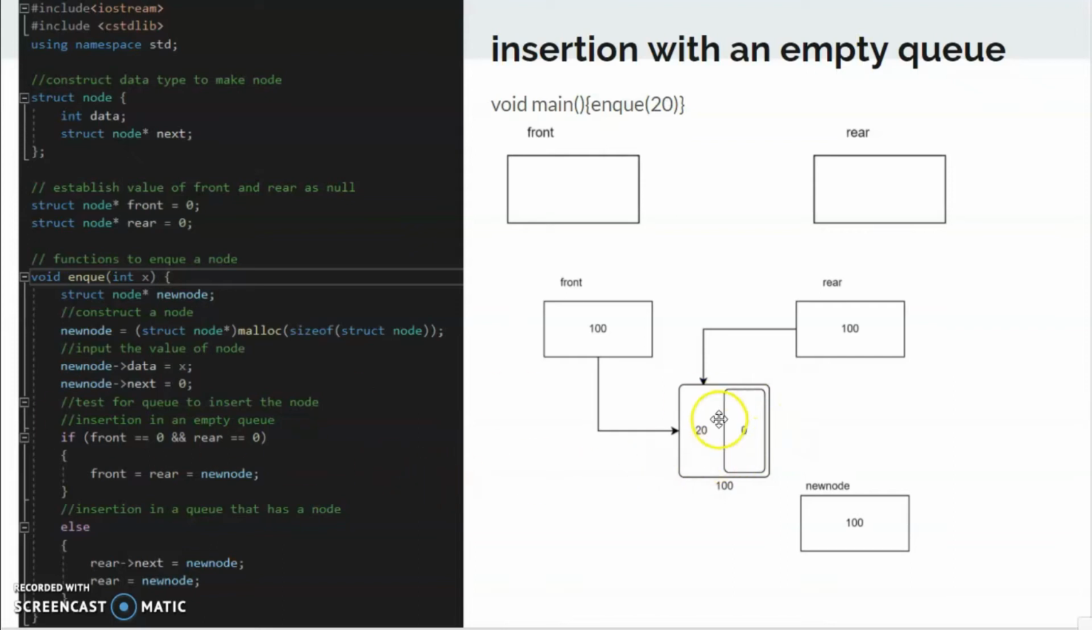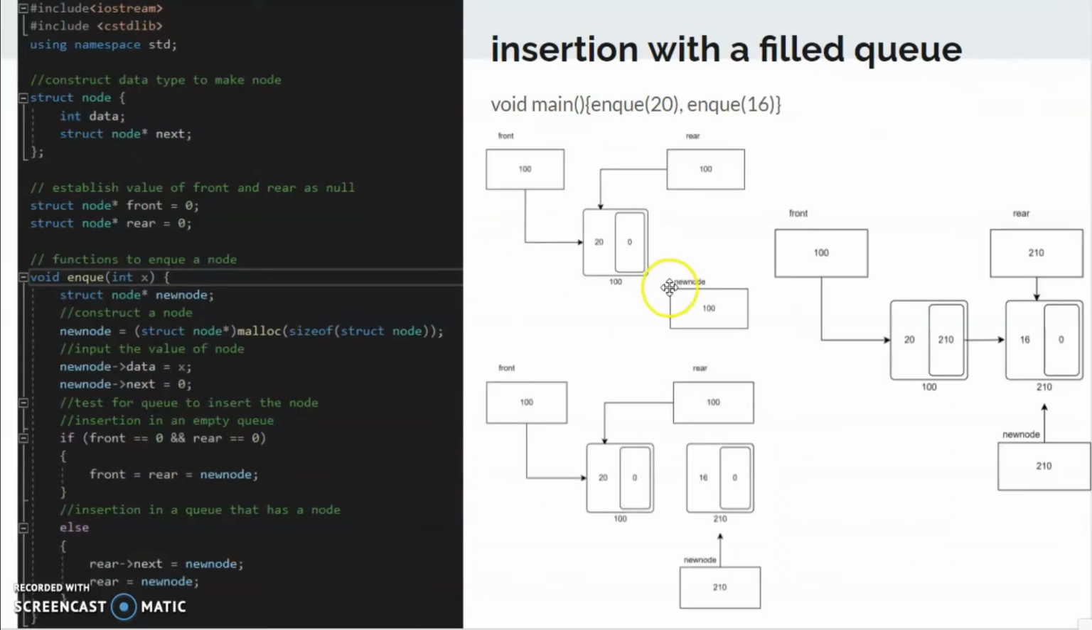And then next we will be discussing the insertion with a filled queue. So we will be continuing on the same code. If we want to enqueue another node, we will go into this enqueue function again, which will hold the data 16, and the data 16 will make a void pointer of 210. So this data 16 will have a pointer of 210.